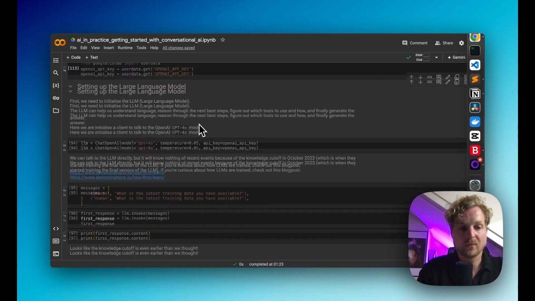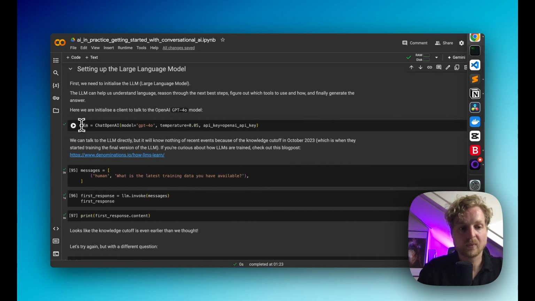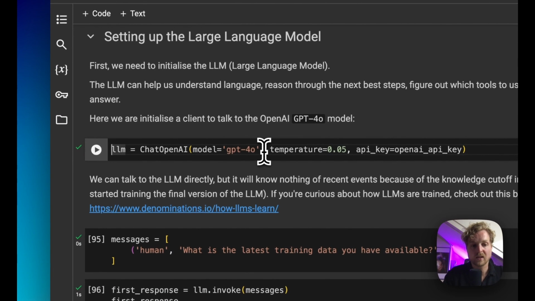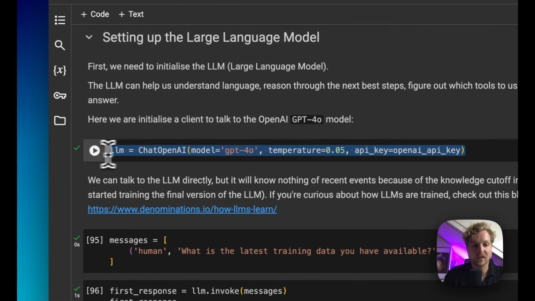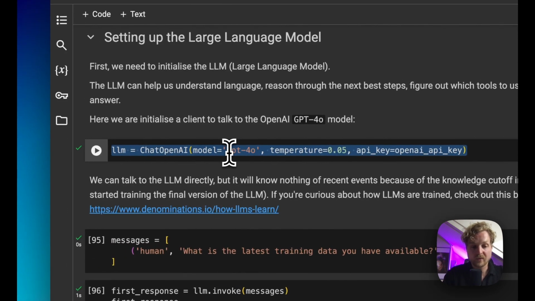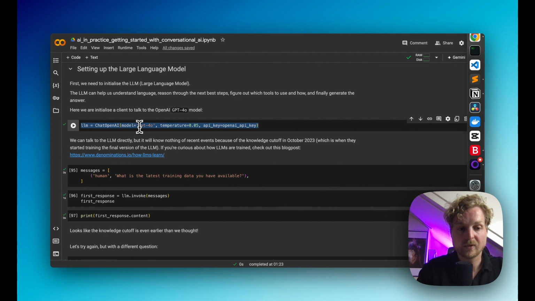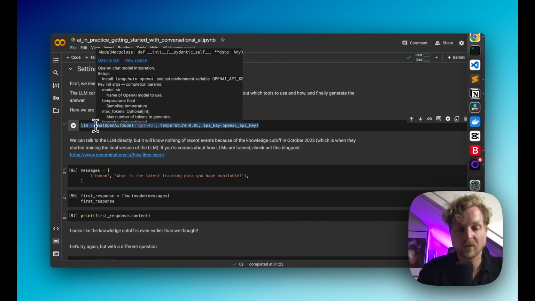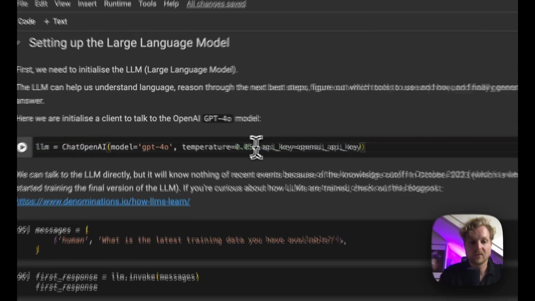All right, so with that set up, we can now instantiate our LLM client, so our large language model client. And the model that we'll be using for this tutorial is GPT-4o, which we specify here. And then we use that using a LangChain wrapper for the OpenAI API client and the API key that we just created. So let's run this.